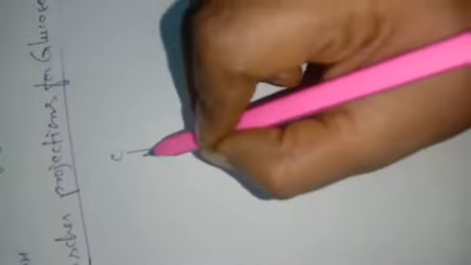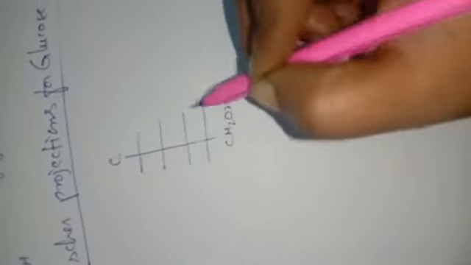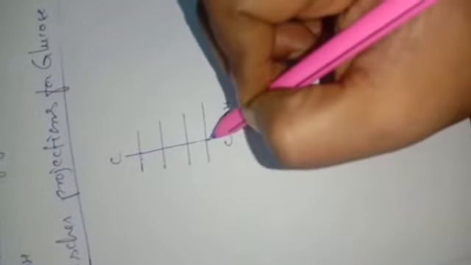You can write it like this, or simply draw CH2OH. First carbon, second carbon, third, fourth, fifth. Here the carbon atoms are present. Here double bond O, and here a hydrogen atom.